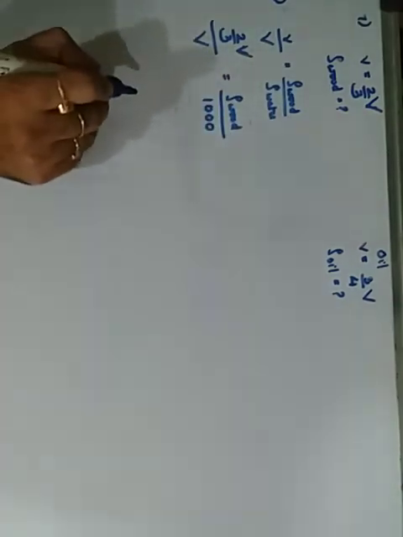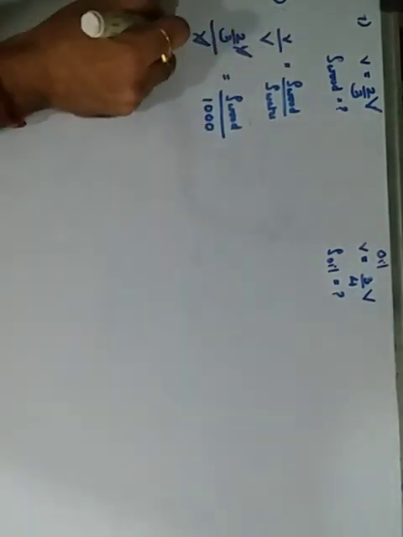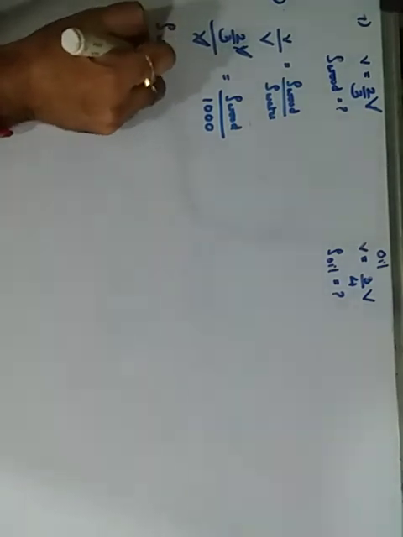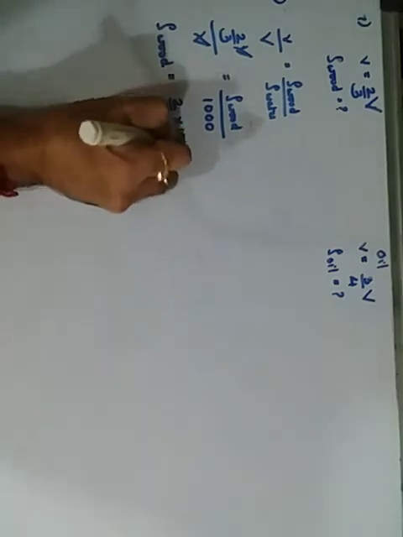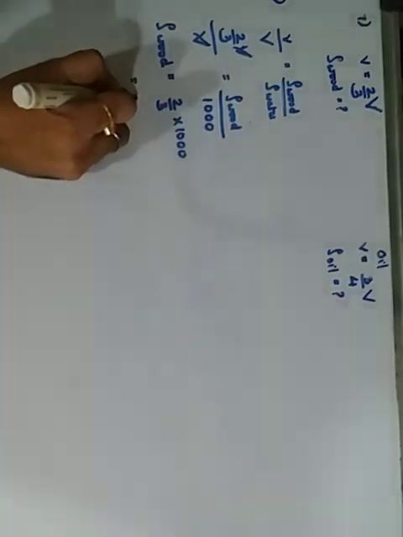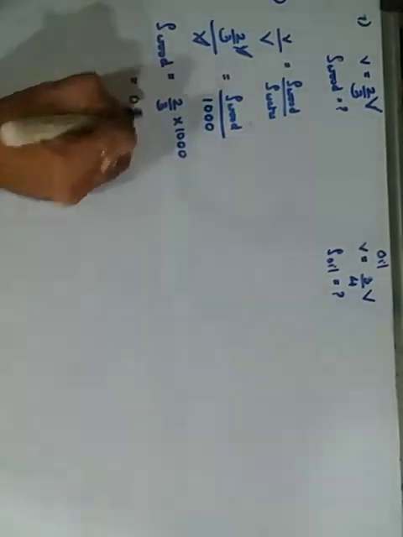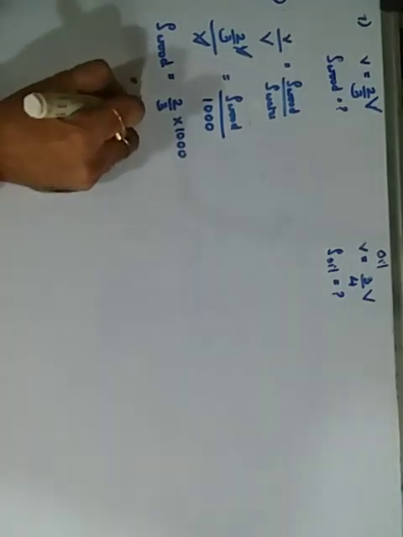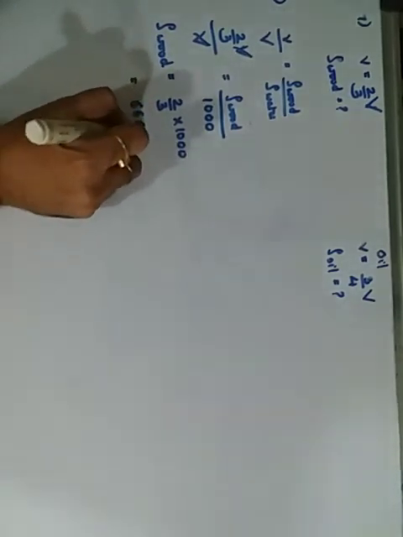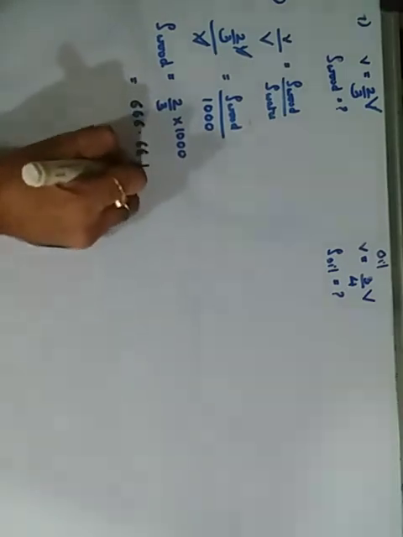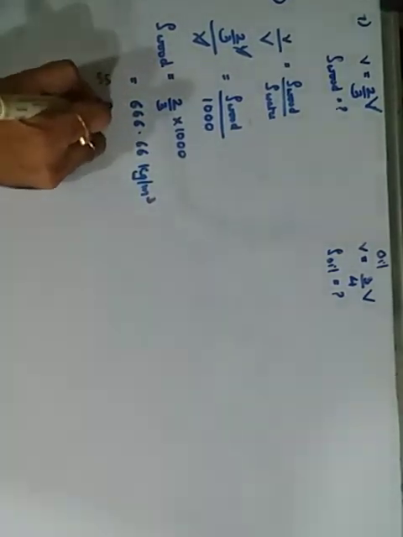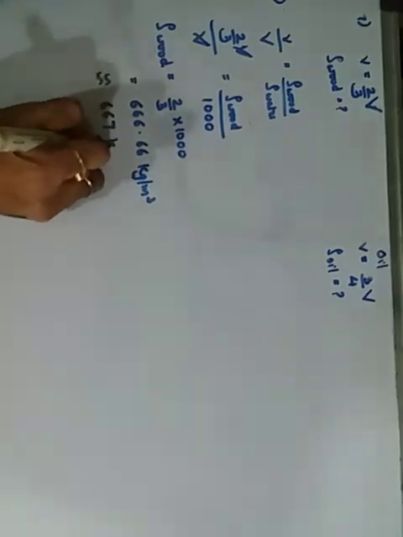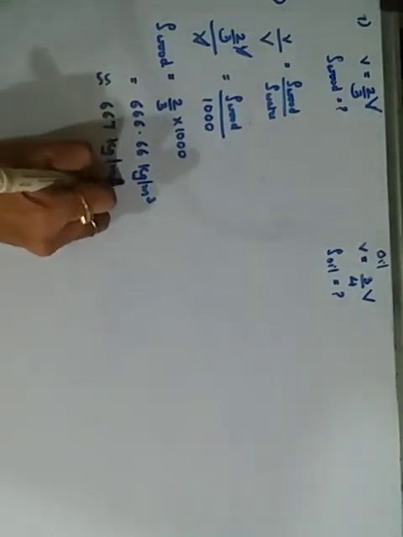I am using 1000. V and V cancel, and therefore the density of the wood is equal to 2/3 of 1000. It is the same as the first calculation. It gives you, 3 se divide ho raha hai, so 666.66 kg per meter cube, or in other words approximately we write 667 kg per meter cube.